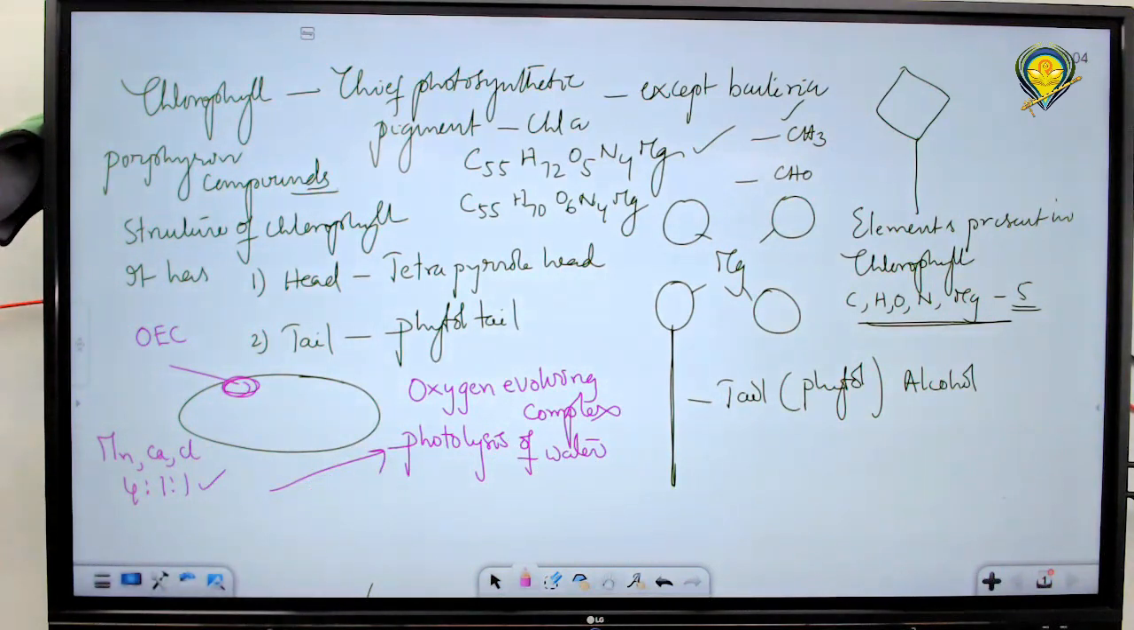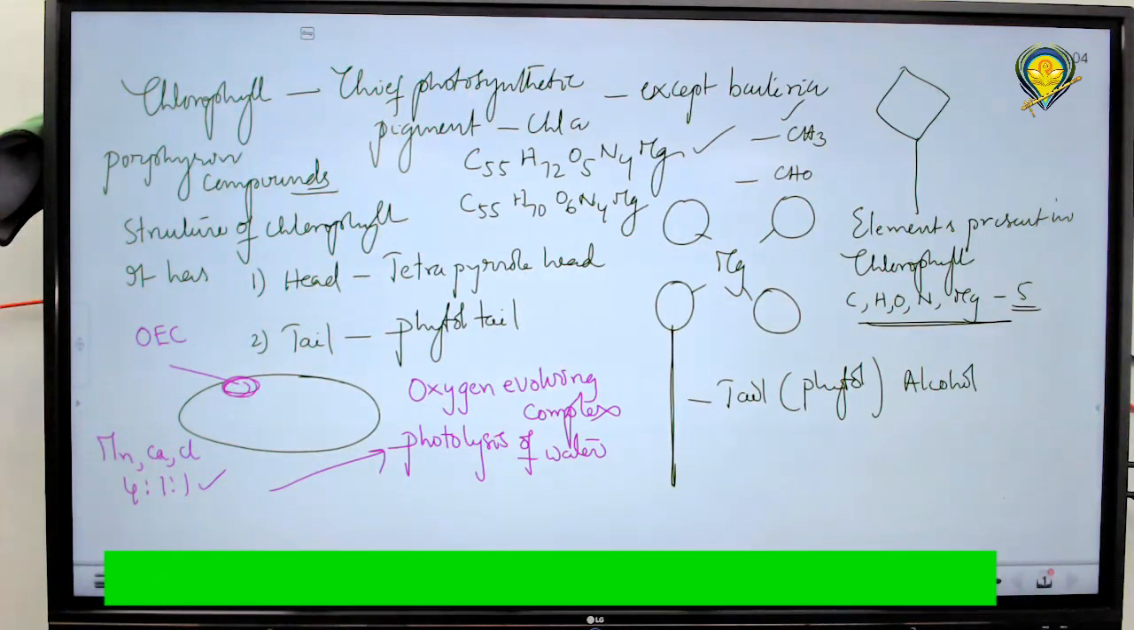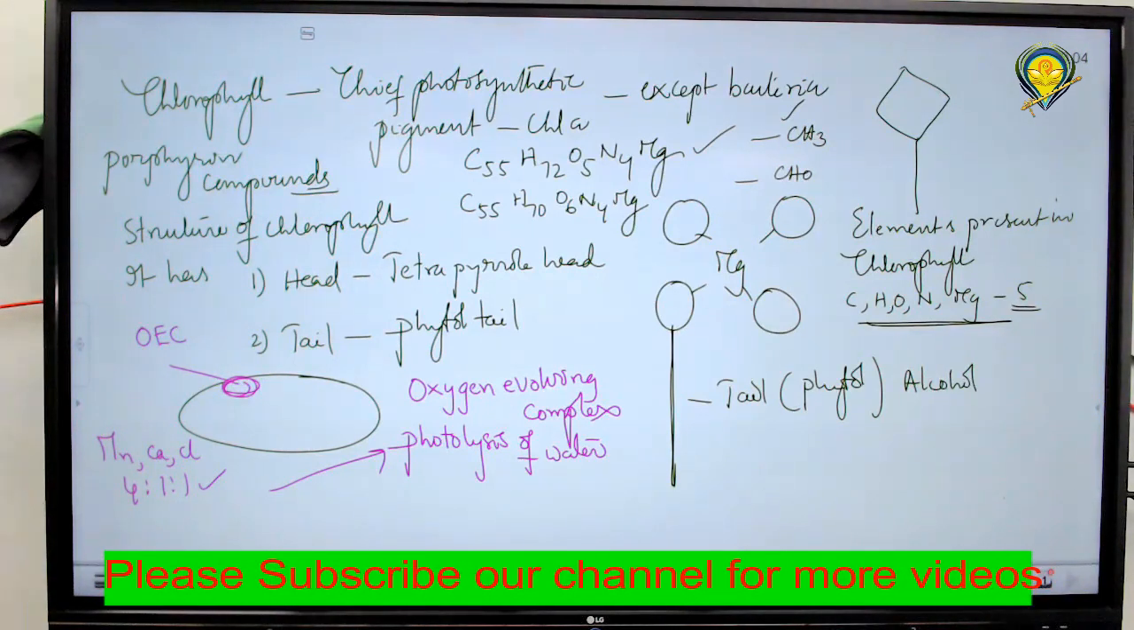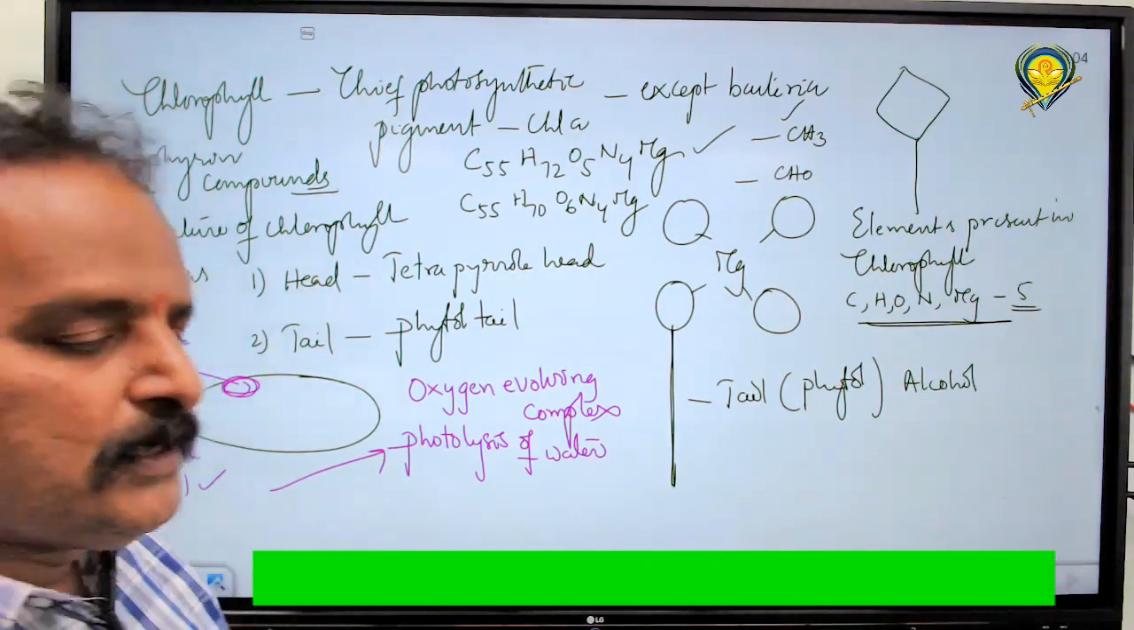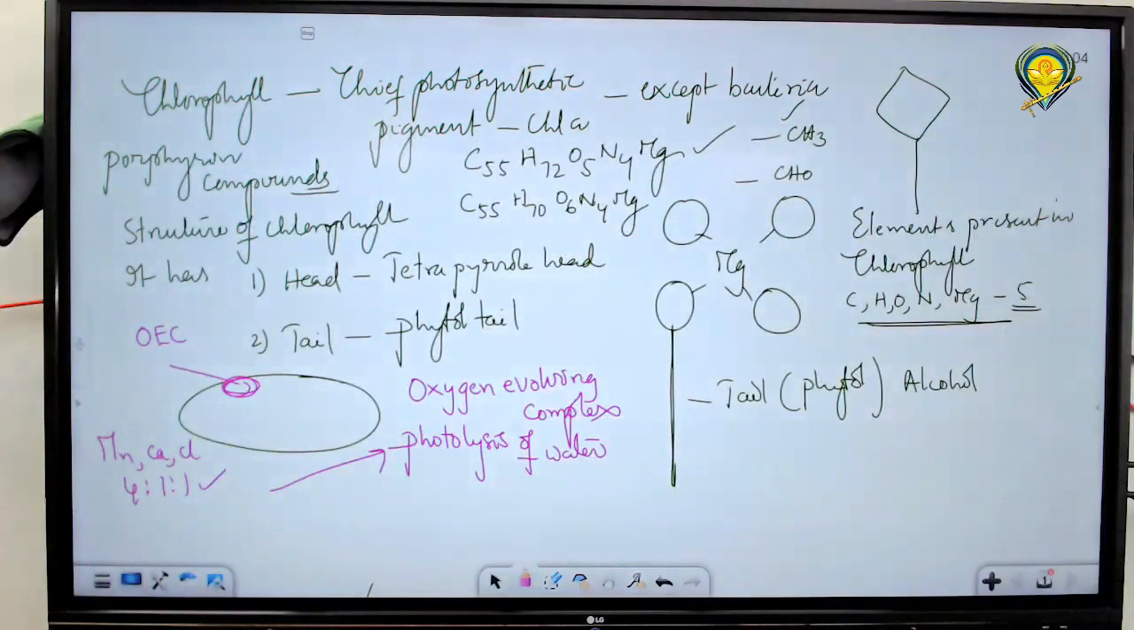How many elements are involved in photolysis of water? 3 elements: manganese, calcium and chlorine. You might have studied this in mineral nutrition. These elements help in photolysis of water and release of oxygen during photosynthesis. They help in the breakdown of water in the presence of light, and oxygen is released due to the breakdown of water.